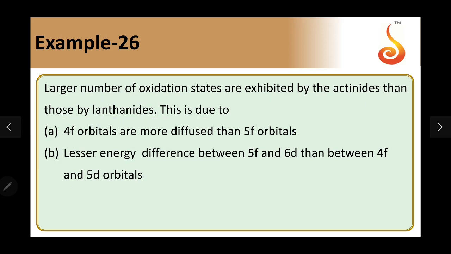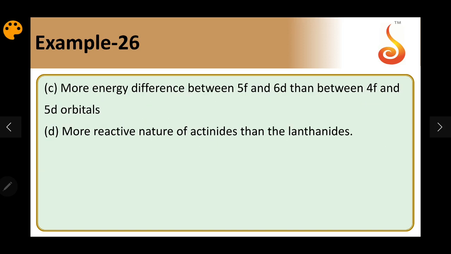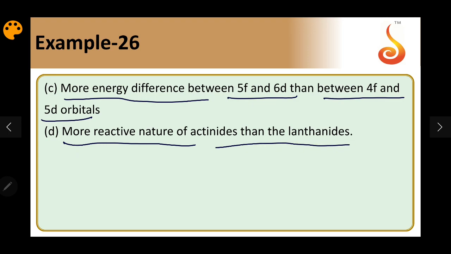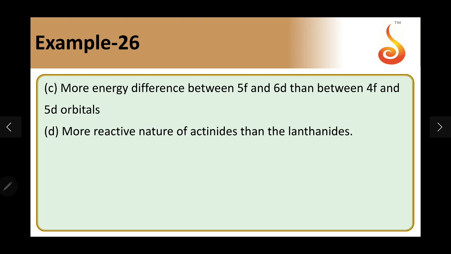So we'll go to C and D also. C says more energy difference between 5f and 6d than between 4f and 5d. If there is more energy difference, then the loss of electrons from 5f is difficult. And the more reactive nature of actinides and lanthanides is not a valid reason. So option B is the right answer.